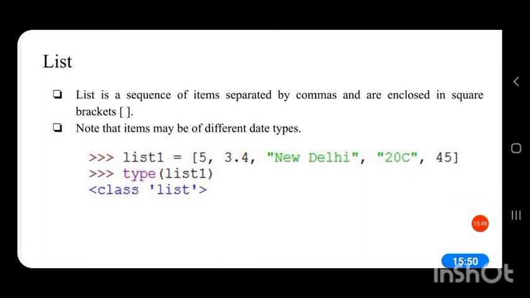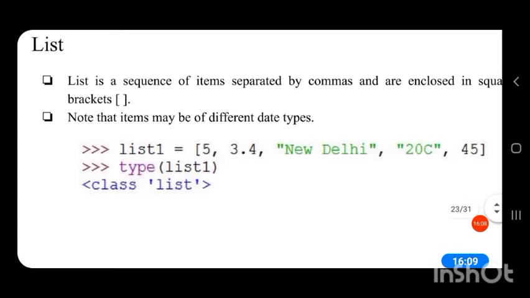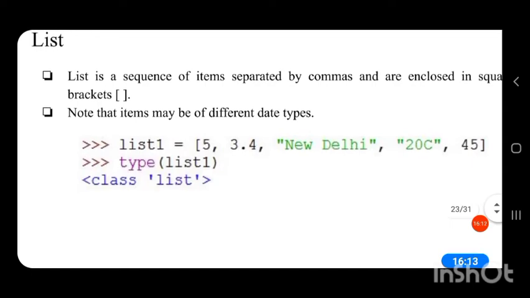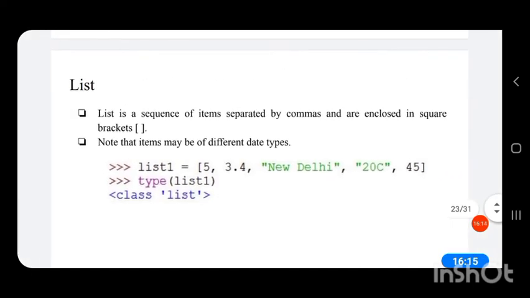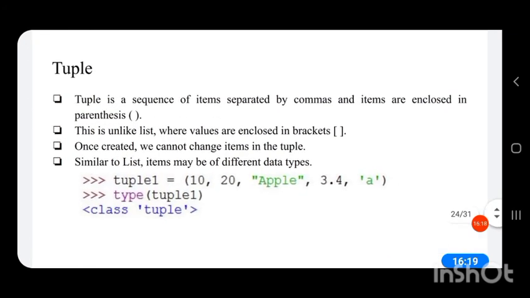Here, if I give str1 equal to these values in square brackets, then type of str1 will return only class list because it is a list. So anything enclosed inside square brackets, with values separated by commas, will be considered a list. So the next sequence is tuple.